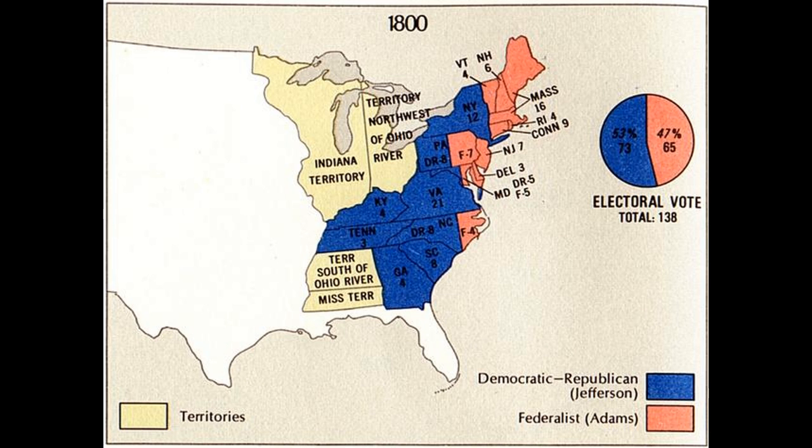A lot of people said that during the election of 1800, the country was split. The election was called this because the number of electoral state votes for each of the candidates was almost even. The states that voted for Thomas Jefferson included New York, Pennsylvania, Virginia, Kentucky, Tennessee, North Carolina, South Carolina, and Georgia. The states that voted for John Adams included Massachusetts, Rhode Island, Connecticut, New Jersey, Delaware, Vermont, and New Hampshire.